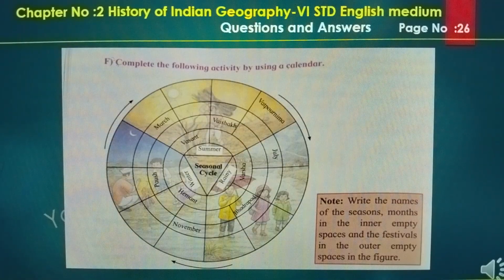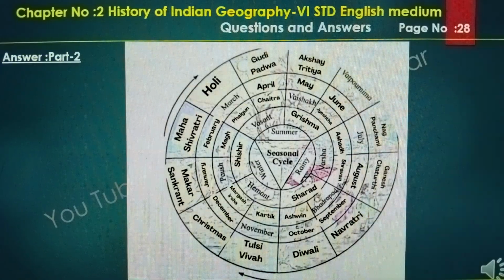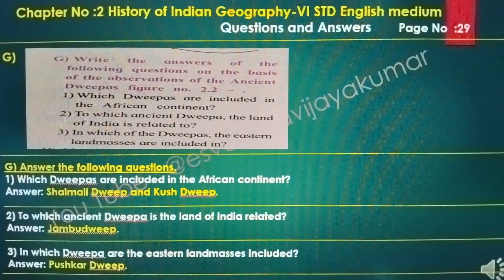Complete the following activity of the calendar. Here is the part 1 answers: May, March, June, November, July. This is the final answer of these questions. And which Deepas are included in the African continent? Salmali Deepa or Kush Deepa. Second one, which ancient Deepa is the land of India related to? Jambu Deep. And third one, in which Deepa are the eastern land masses included? Pushkar Deepa.